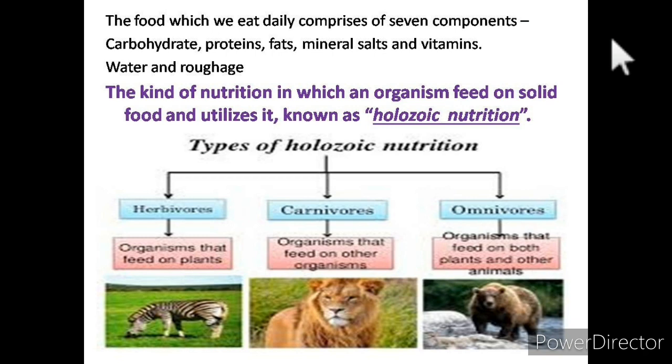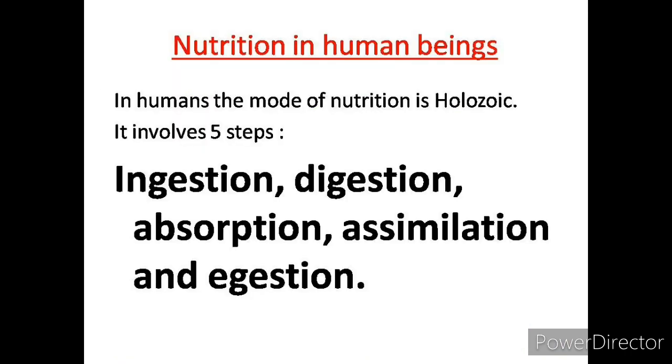So in your chapter, the next topic, given on page number 46, is nutrition in human beings. In humans, the mode of nutrition is holozoic.